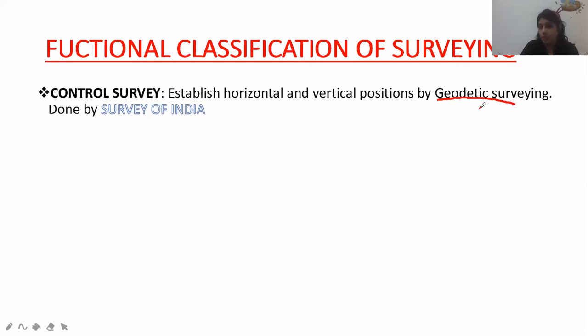We have studied what geodetic surveying is. It considers the curvature of the earth, and regarding the plumb bob, we discussed that yesterday. So this is to establish horizontal and vertical positions by geodetic surveying, and it is done by the Survey of India. It is the most important question. Every time it will be asked as an MCQ: control survey is done by which organization? It is the Survey of India.